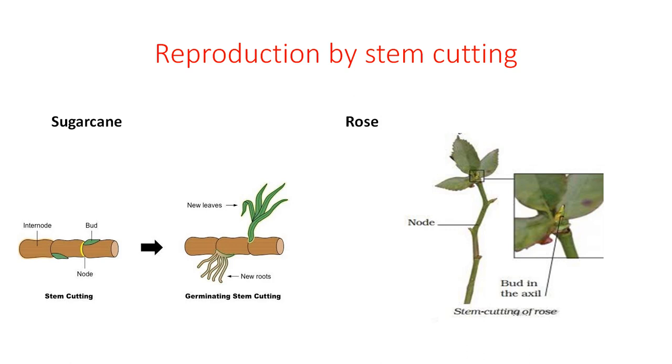How? The gardener cuts the stem of the rose and puts it into the soil, and with favorable conditions these plants grow.